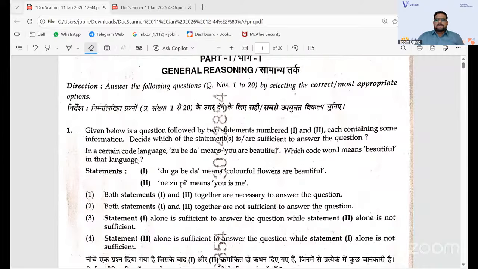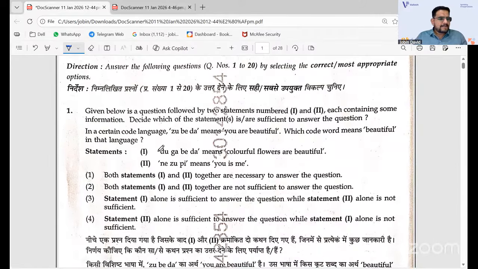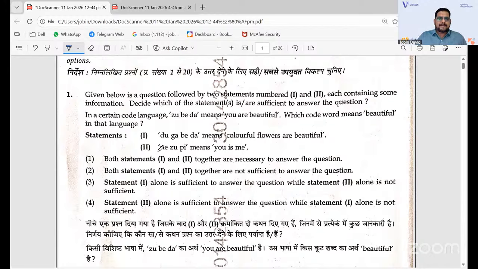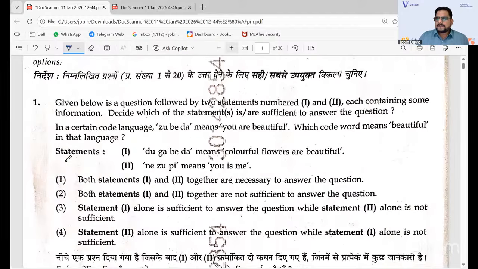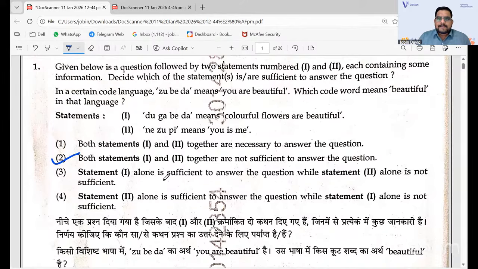As regarding the PGT, it was a little bit difficult in reasoning and mathematical or numerical ability. It was a little bit difficult, not very difficult. So, regarding the answers, I'll just discuss the answers. The first question in general reasoning: the correct answer is 2. Both statements 1 and 2 together are not sufficient to answer the question is the answer that we can have.